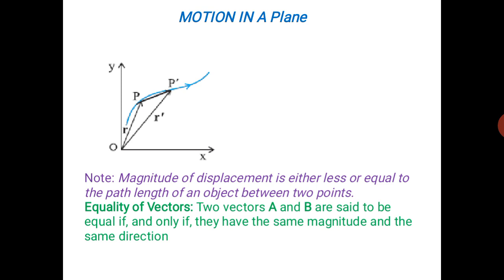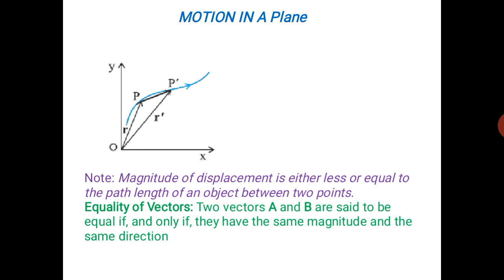But what happens here, the object is displaced from P to P dash. So here what change can we observe? The position vector is changing. The initial position vector is OP and now the position vector is OP dash. So therefore the displacement is the change in position, that is vector OP dash minus vector OP. So that gives the magnitude and the direction of the displacement.